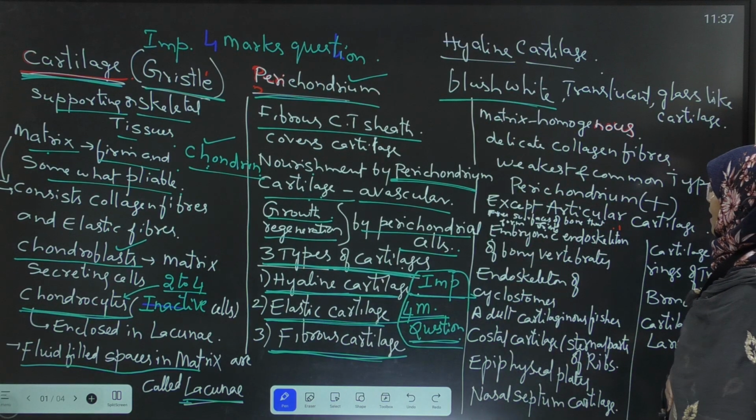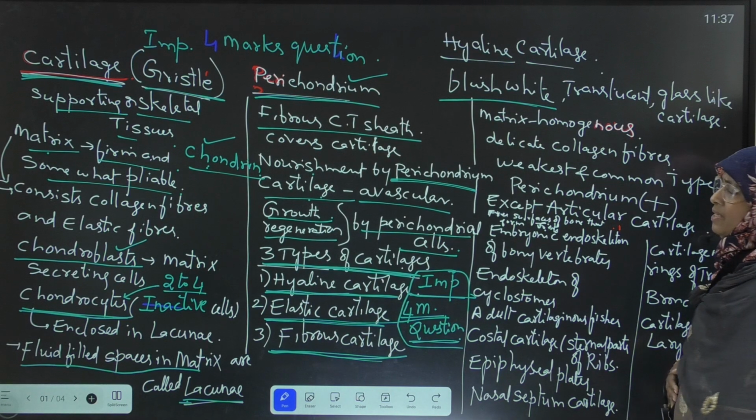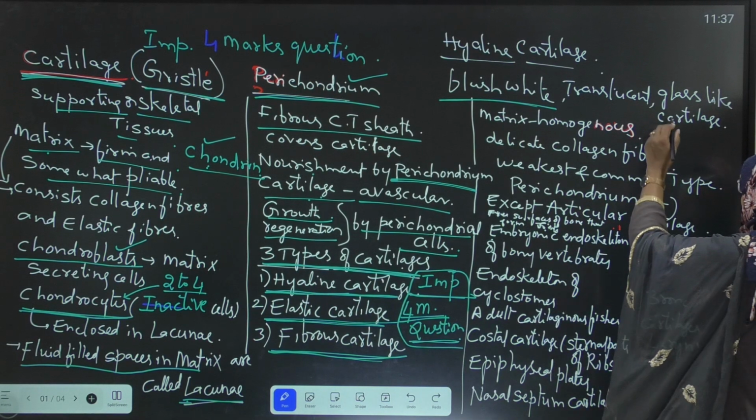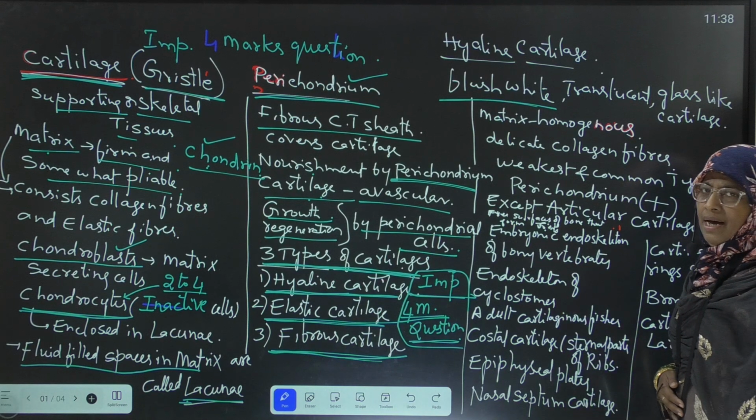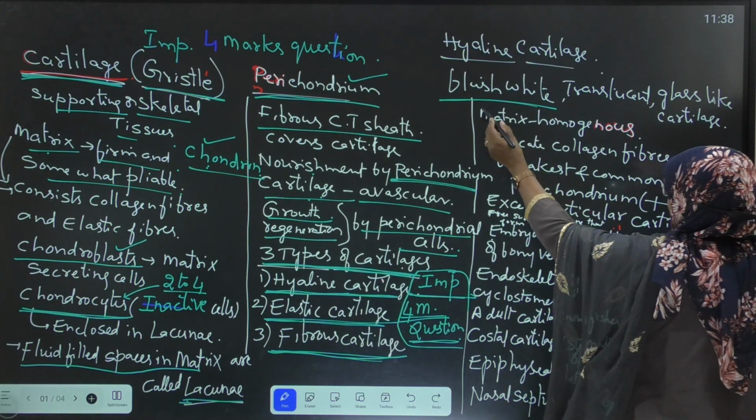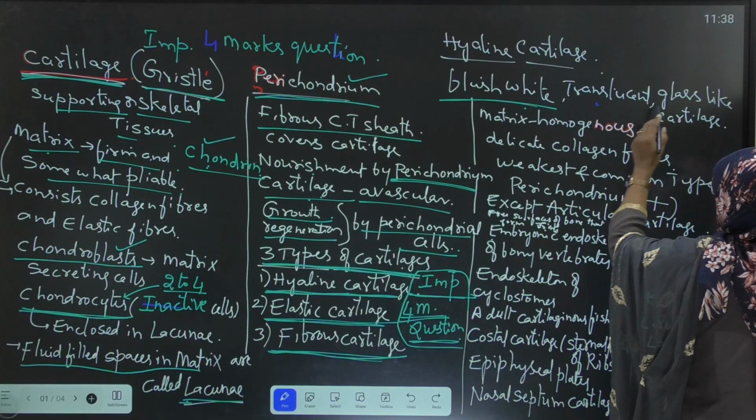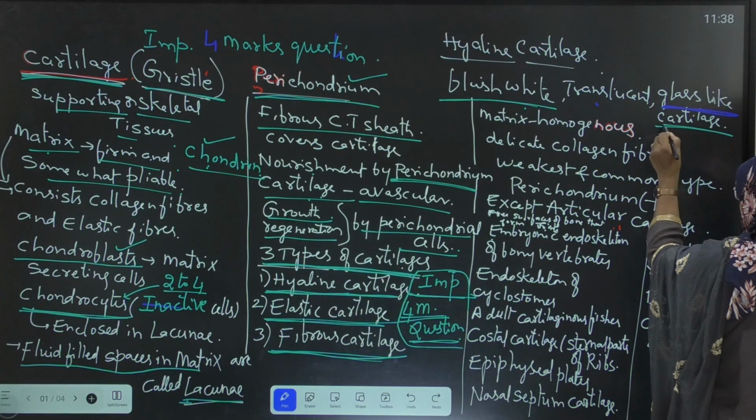It is bluish white in color, translucent, meaning not much transparent, and it is a glass-like cartilage.